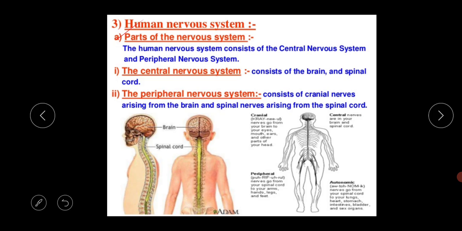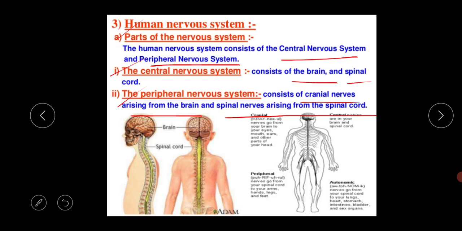There are normally 2 parts of the nervous system, the central nervous system and the peripheral nervous system. What is the meaning of the central nervous system? The central nervous system consists of the brain and spinal cord, and the peripheral nervous system consists of the cranial nerves arising from the brain and spinal nerves arising from the spinal cord.